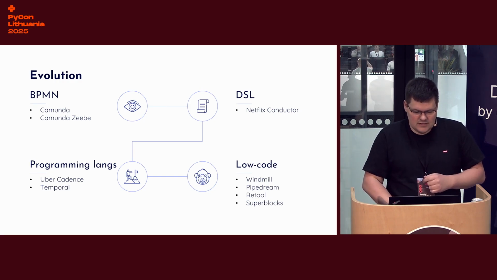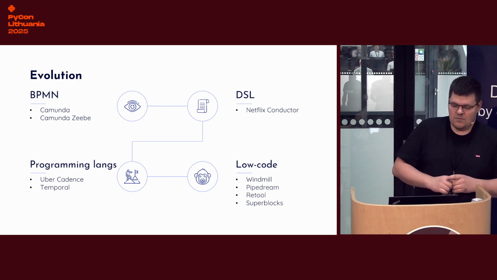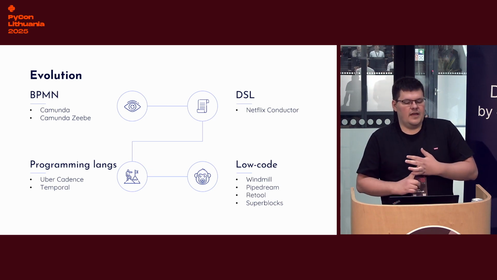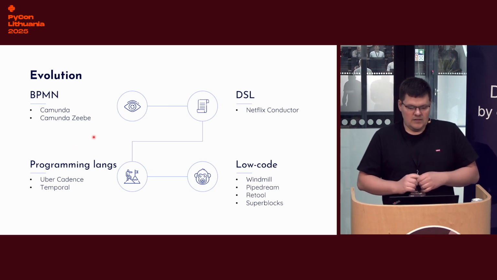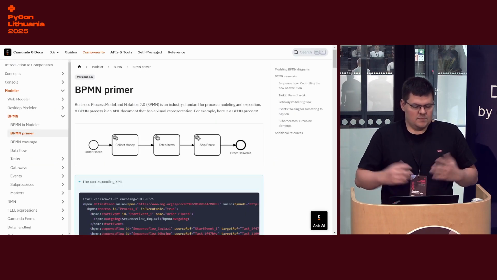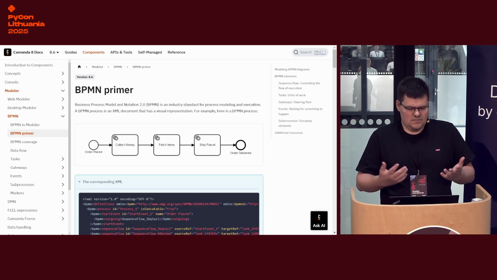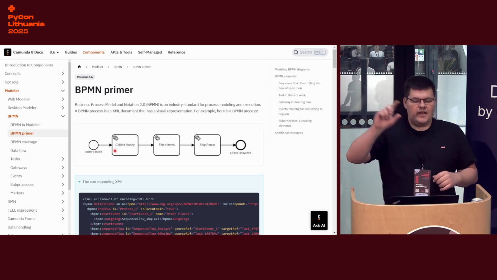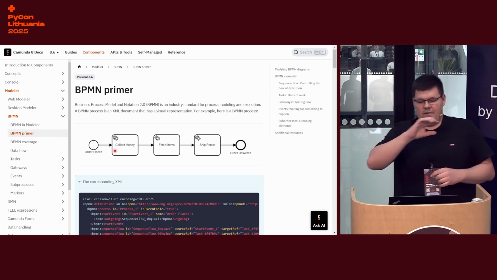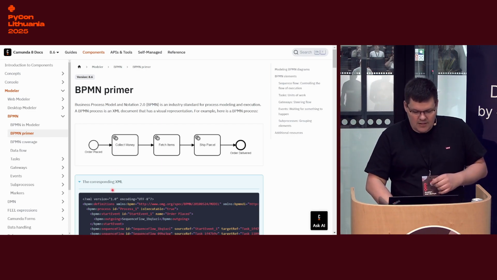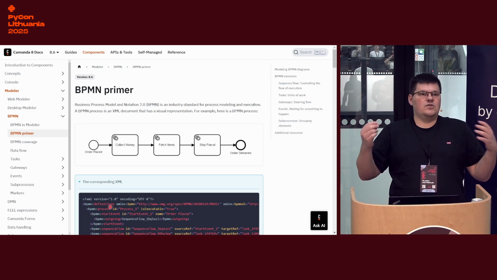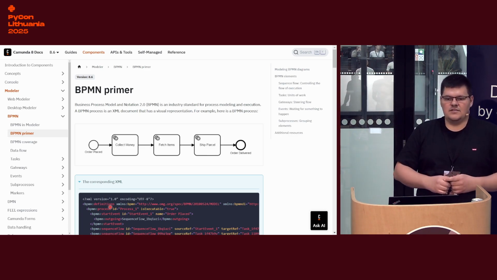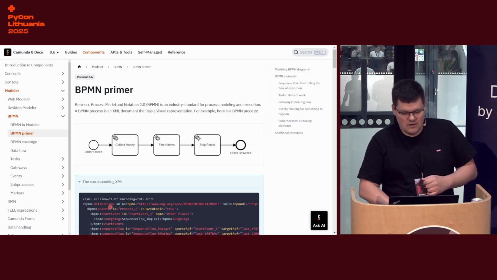So I believe everything started with Business Process Model and Notation, BPMN, and two products, Camunda and Camunda Zeebe. And let's check how it works because this product still exists. So we can use this nice drag and drop solution to prepare our business process, and we will receive XML, non-human readable. Doesn't matter, JSON, XML, YAML. It's not for us, not for people, not for engineers.